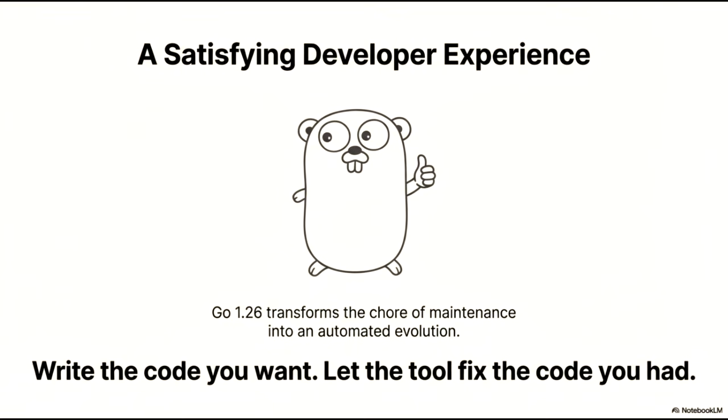A truly satisfying developer experience is the cornerstone of our latest advancements. With Go 1.26, we are reimagining the maintenance lifecycle, transforming what used to be a tedious chore into a seamless, automated evolution. Our goal is to empower you to write the code you want right now, while allowing our intelligent tooling to automatically update and refine the code you already had. This approach ensures your codebase remains modern and efficient without the traditional manual overhead.